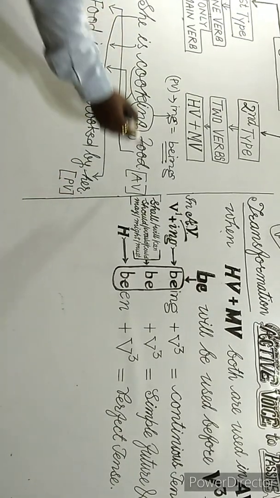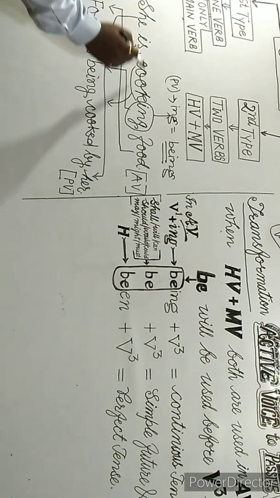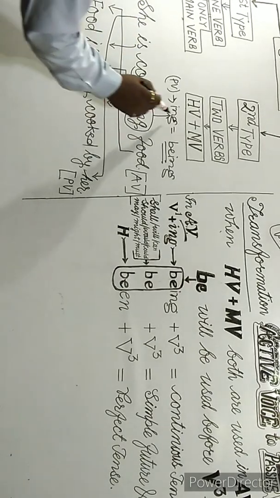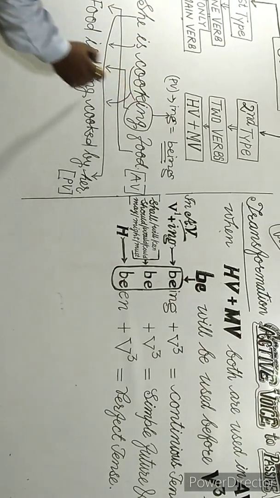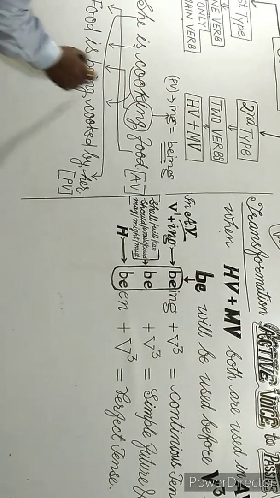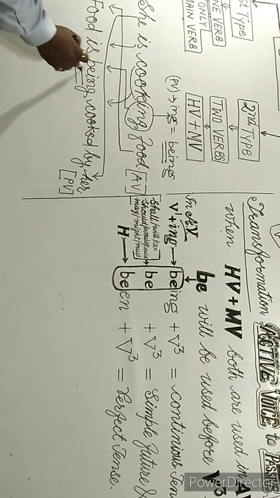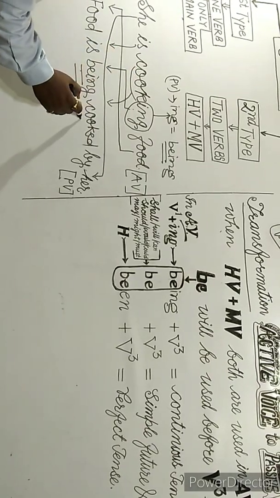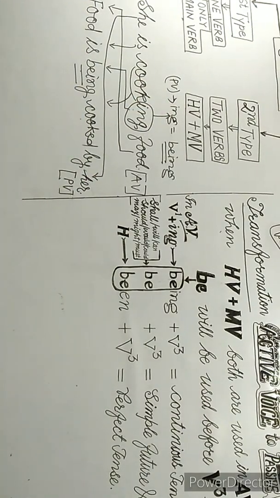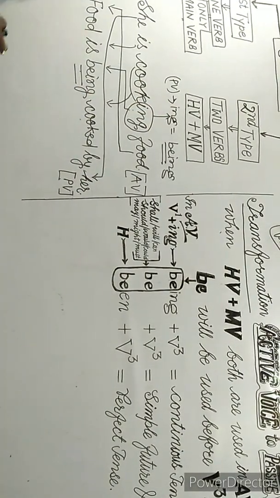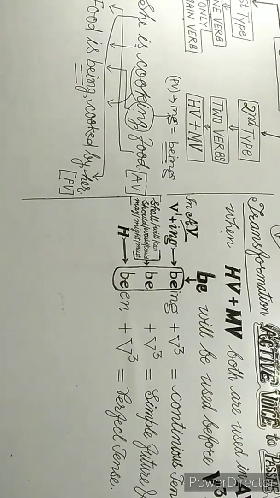Here we see in active voice, she is cooking food. Ing stands for being in passive voice. So write being in place of ing. Then write the third form of verb. Then by agent and then the object of passive voice. In this way we can change.